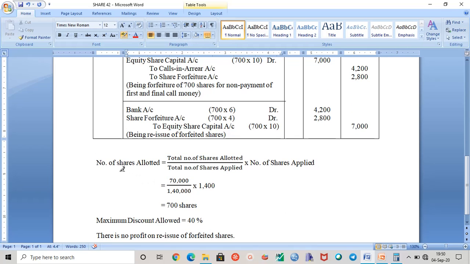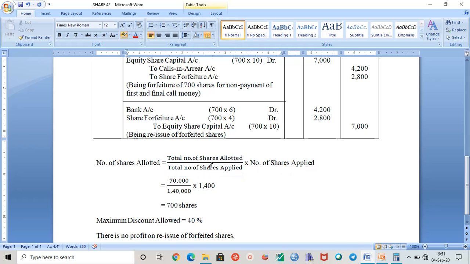Number of shares allotted equals total number of shares allotted by total number of shares applied, into number of shares applied. If you have to find the number of shares applied, you write it this way: total shares applied by total shares allotted, into shares allotted. But for the number of shares allotted, you have to use this particular formula.